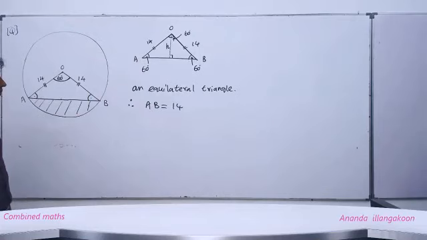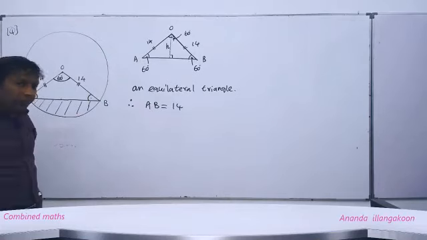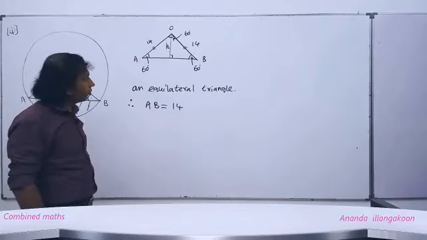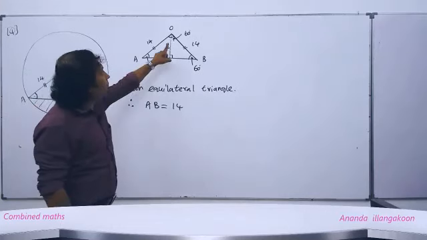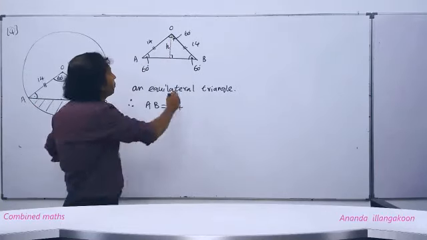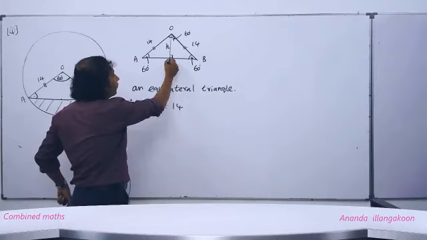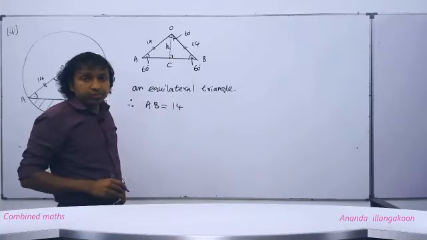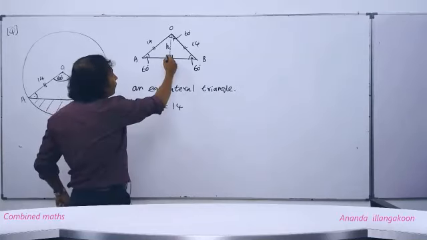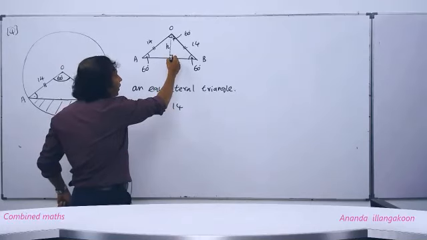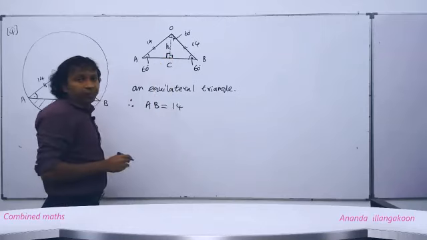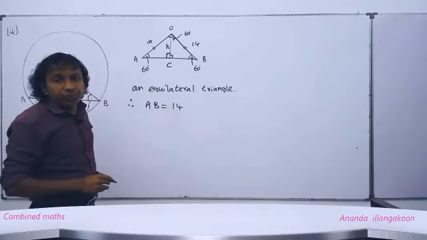Right. Okay. Now I have dropped a perpendicular. I take this point as C, the perpendicular foot. People, now you can very clearly see here, if this angle is 90, this is also 90. Then can you see here?